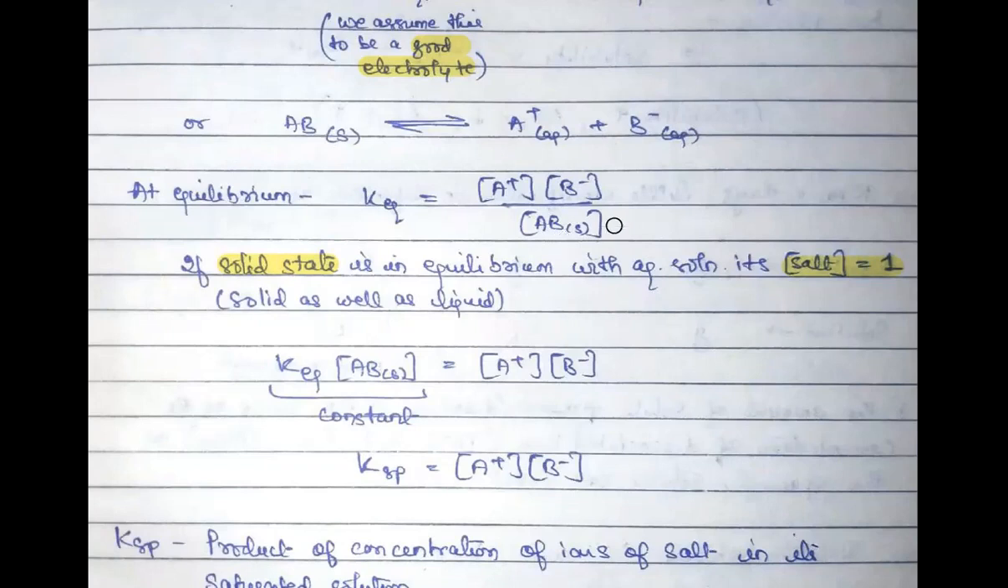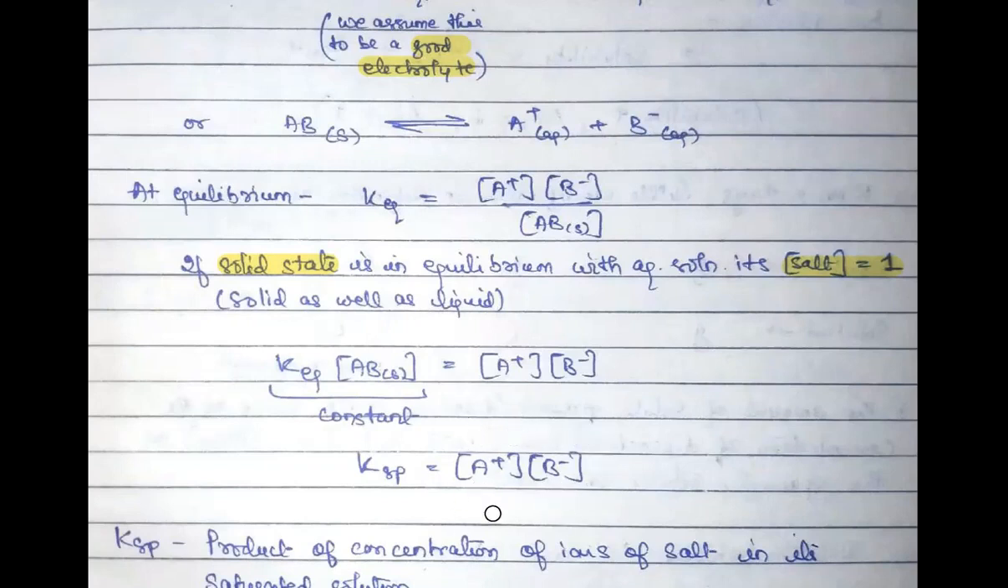So now, since it is a constant and your K equilibrium is also an equilibrium constant, both of them are constant values. So may I put them together like this? Here I have taken them together. So it is again another constant, which is equal to the product of your products' concentration. And this gave me Ksp equal to the product of my products' concentration.